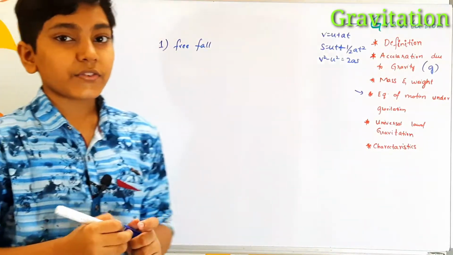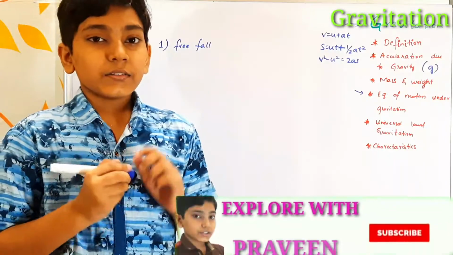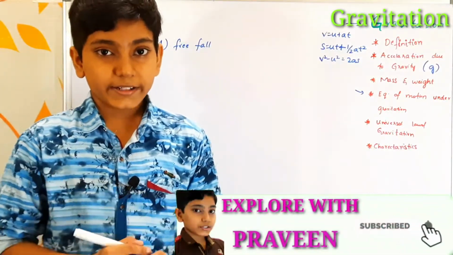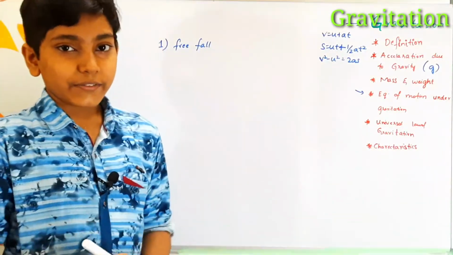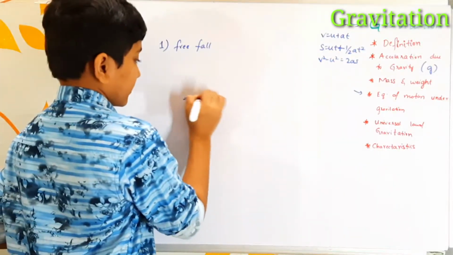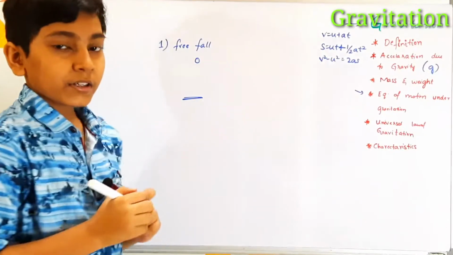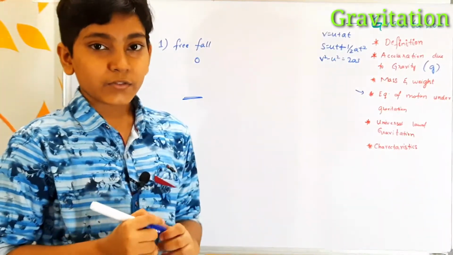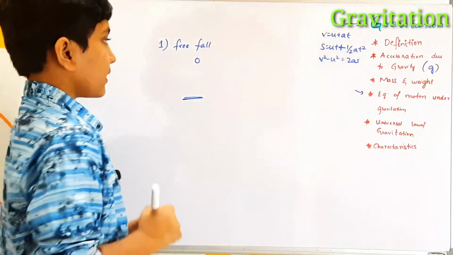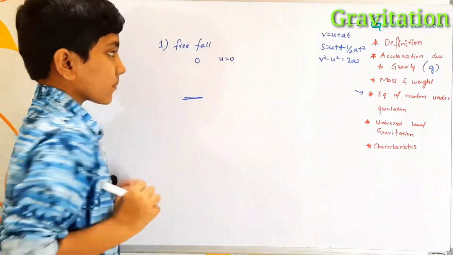The second one is for a body which is projected vertically upwards, and the third one is when a body reaches its maximum height. First, let us look at the free fall. In this free fall, let us say this is the surface of the earth, the ground surface, and a ball is dropped and you do not have to apply any force or any velocity. Then that means the initial velocity of the ball is going to be 0.